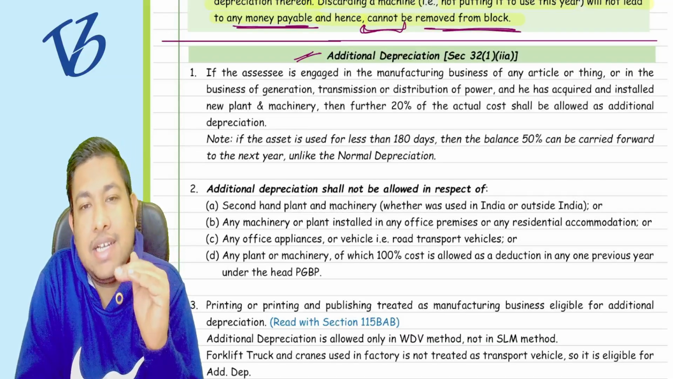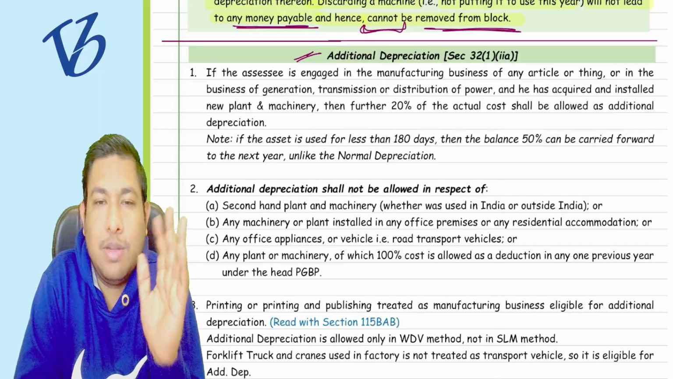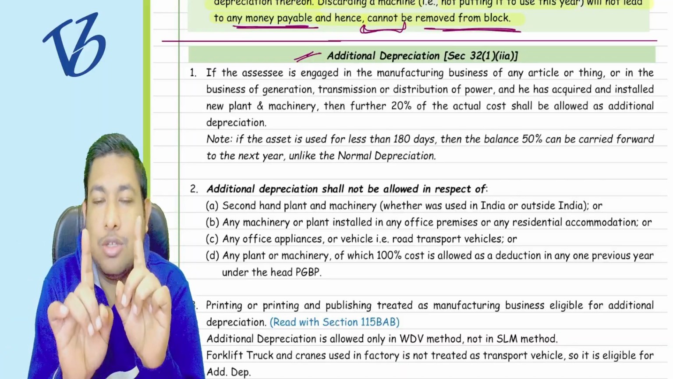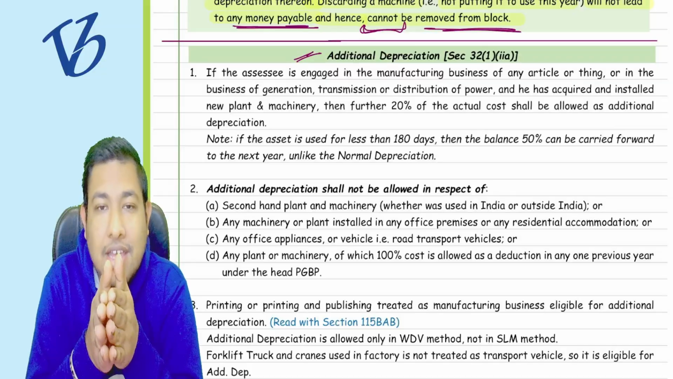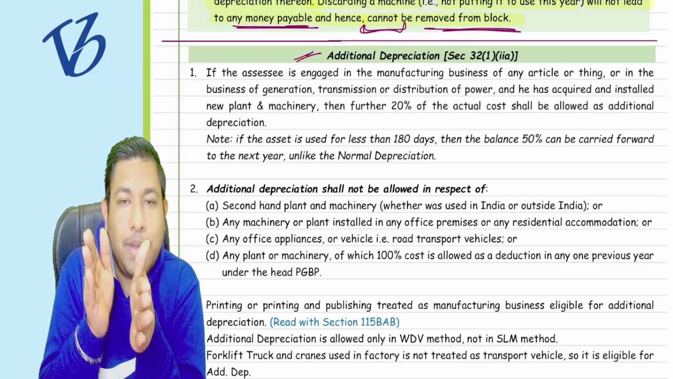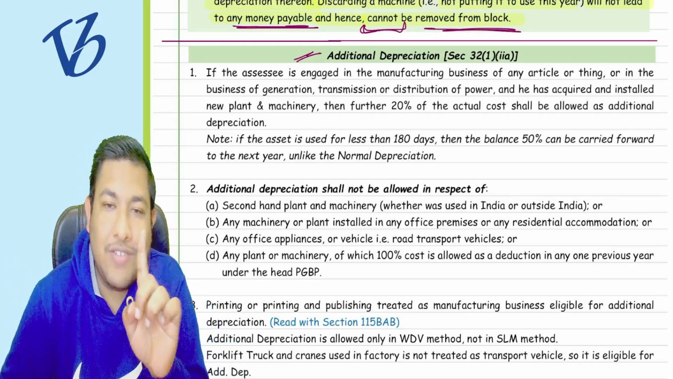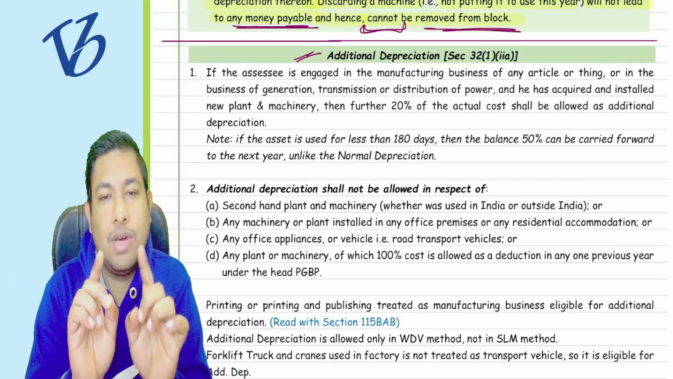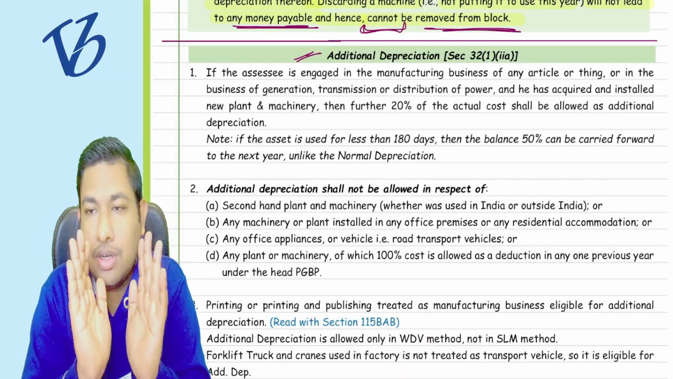Now, if the asset is used for less than 180 days, in the normal depreciation we have seen that only 50% is allowed in that case, and the balance 50% will not be carried forward. But yesterday we also studied that there is an exception in the additional depreciation: if you use the particular asset for less than 180 days in this year, the balance is going to be allowed in the next year. And this additional depreciation is a one-time benefit, not lifelong for that asset. Understood or not? Tell me that first of all.